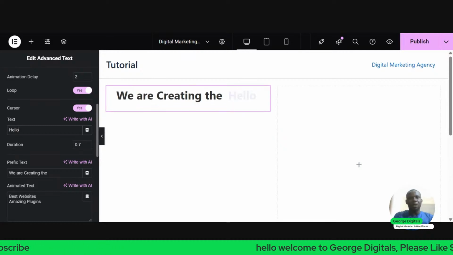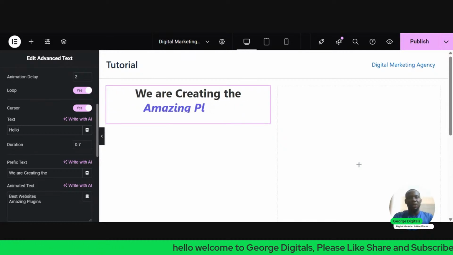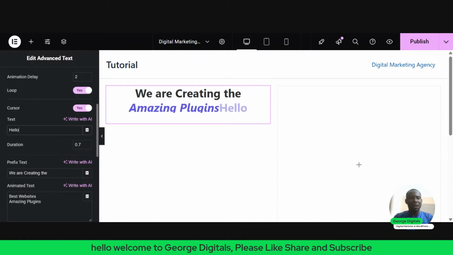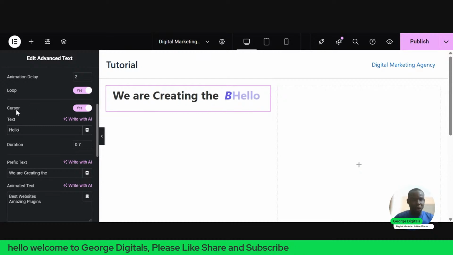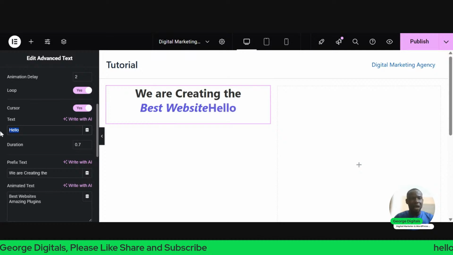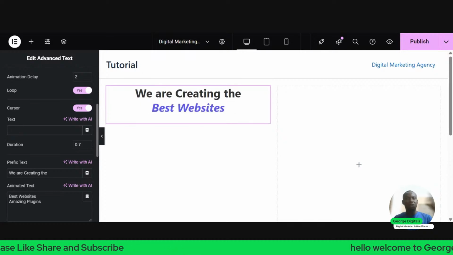So you see that hello will still be there blinking. If you want that text to be blinking, you see that place, you see cursor. Under the cursor, you see text. So you can add a text for the cursor. Maybe you want the text to be blinking.